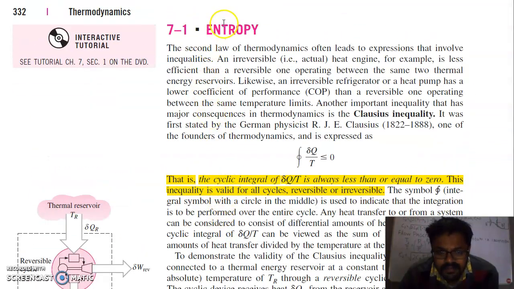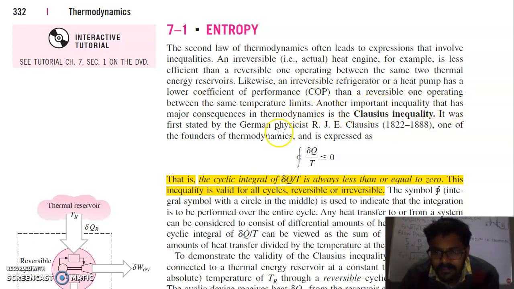So first we will start with the concept of entropy. The second law of thermodynamics often leads to expressions that involve inequalities. An irreversible, meaning actual, heat engine, for example, is less efficient than a reversible one operating between the same two thermal energy reservoirs. Likewise, an irreversible refrigerator or heat pump has a lower coefficient of performance than a reversible one operating between the same temperature limits.